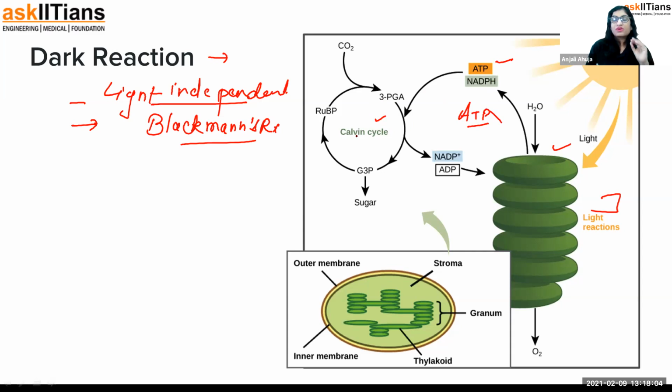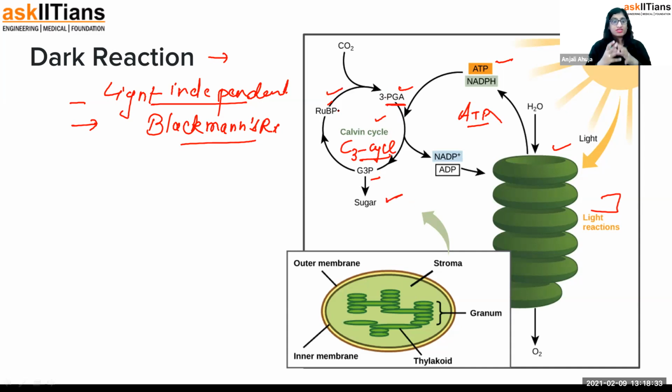Calvin cycle is also known as the C3 cycle, because the product that you see used to have 3 carbons. That's the reason. So CO2 will be reacting with RuBP. I have told you this earlier; you can move back and see. RuBP is ribulose bisphosphate. This is going to react further to form 3-phosphoglyceraldehyde, and they further form G3P, which is going to split up to form sugar and RuBP again.